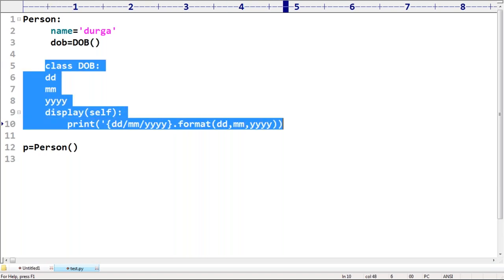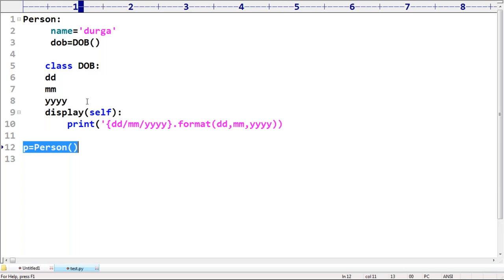Clear, right? Now I hope you can see a bit more meaning by default of when we should go for inner classes. Correct or not? Whenever you are creating a person object, we are not required to create a date of birth object explicitly, because this DOB is already an instance variable. Whenever we create this instance variable, the date of birth object will be created automatically. I made DOB one instance variable of the person class. Any doubt? Are you getting some basic idea?